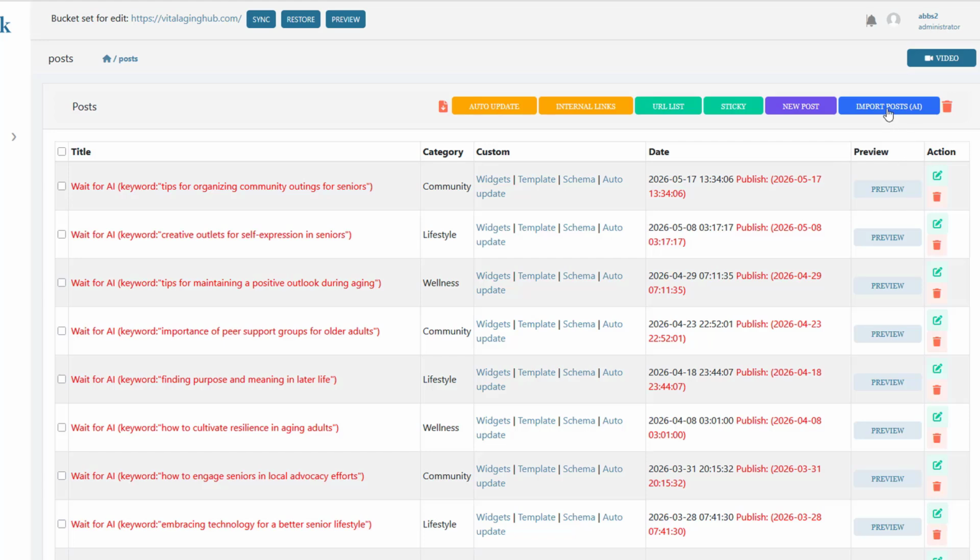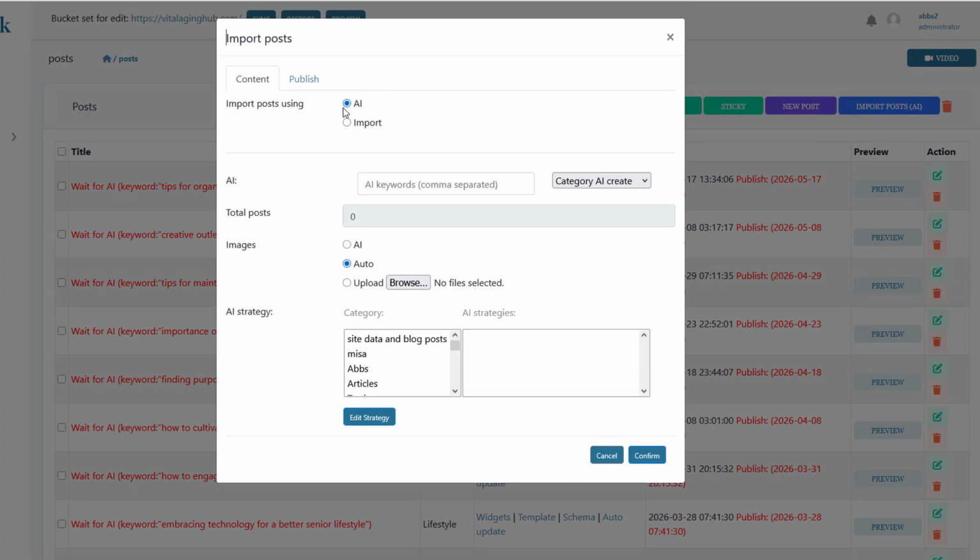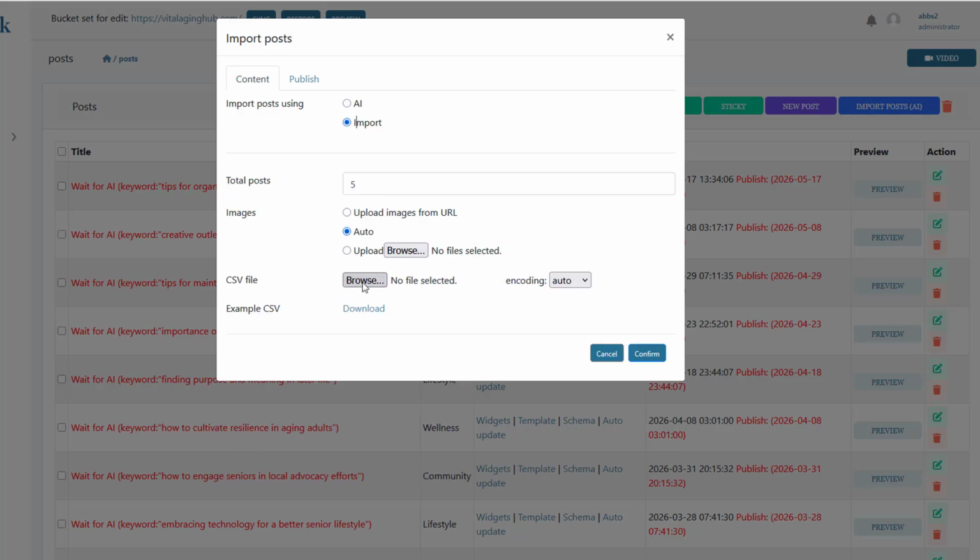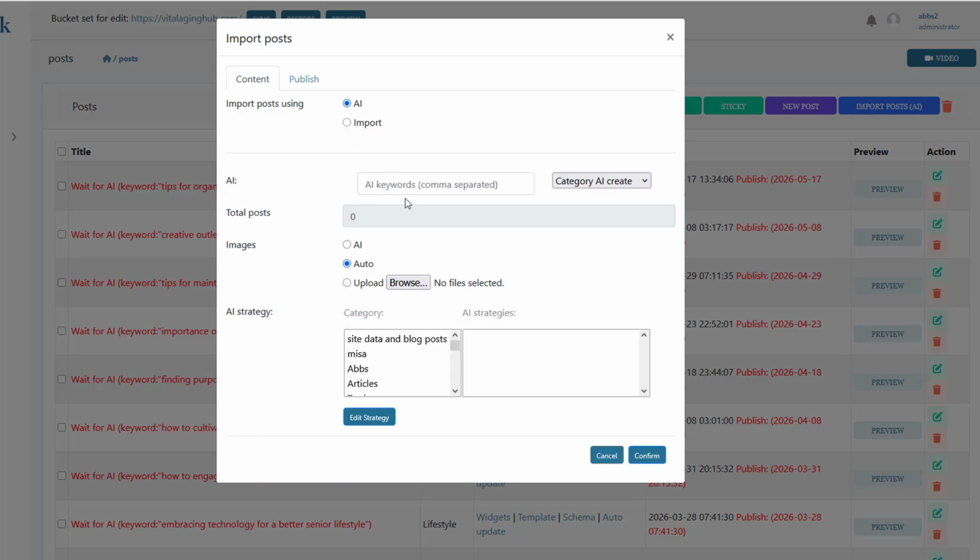So I'll go over to import posts, okay, and we're going to actually use AI. We're not going to import them via a CSV. We're going to use AI, exactly like I did then. And I'll just do something like languages and the mind, aged 50. Okay. And I'll go ahead and do, again, wellness.